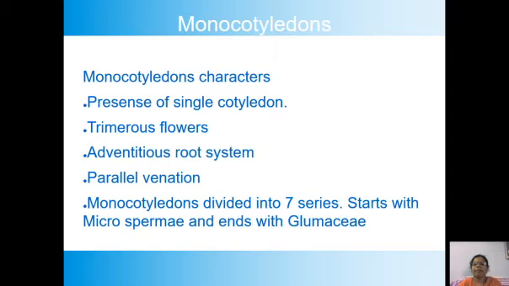Not only that, Graminae is the most advanced family, having so many advanced features. That family is kept in the monocotyledons, even that too in the last place. So here monocotyledons have 7 series.